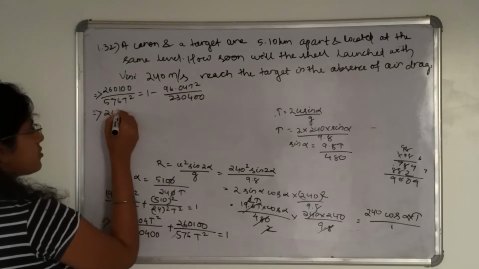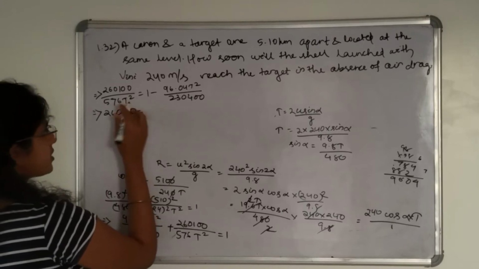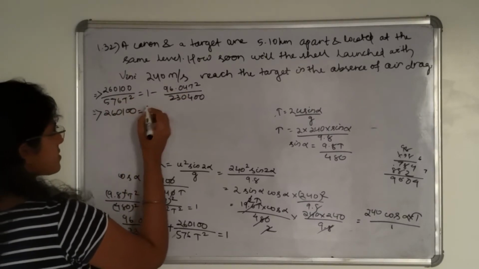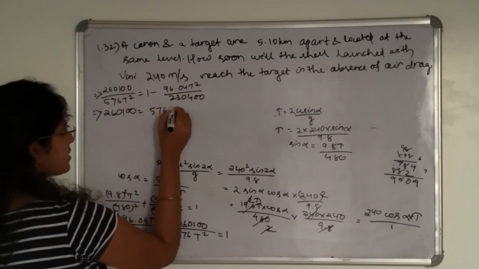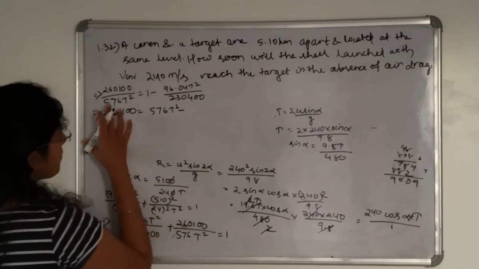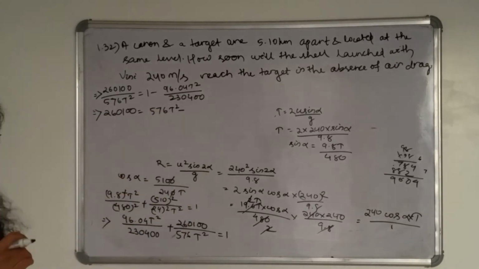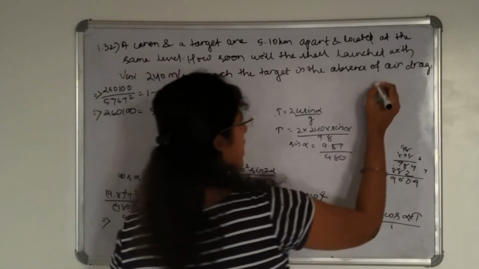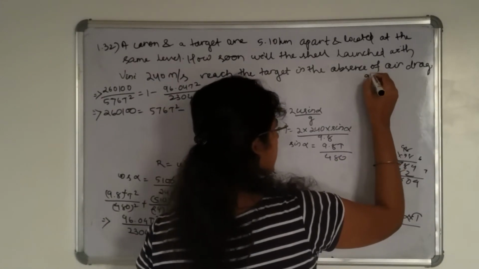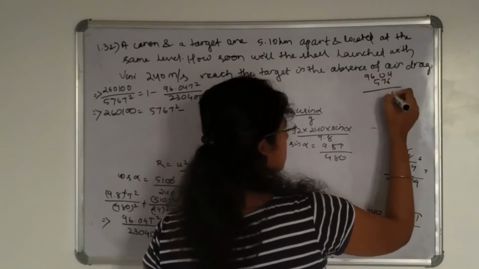So 260,100 is equal to, if we cross multiply this, 576 t square minus 576 into 9604.